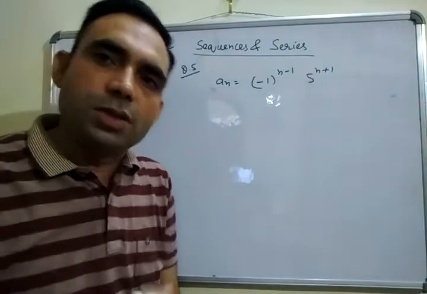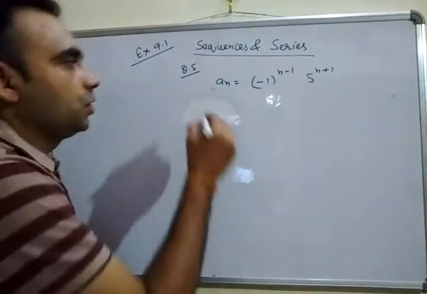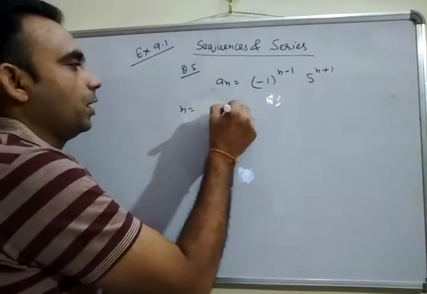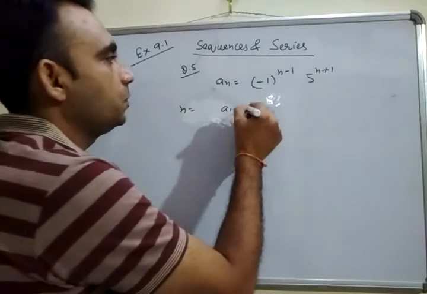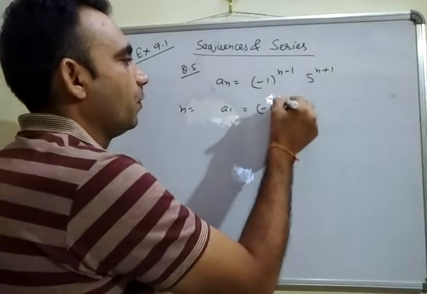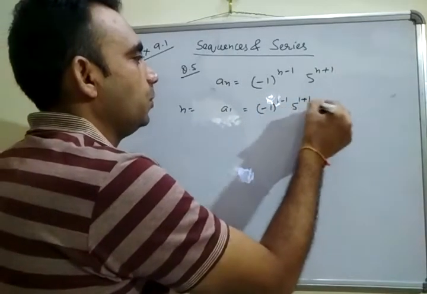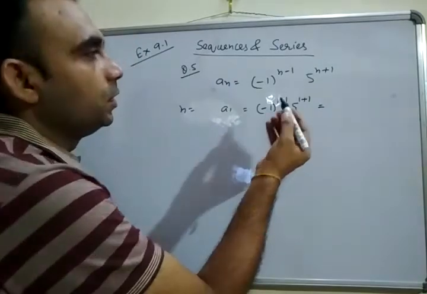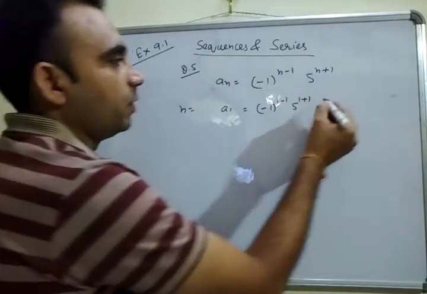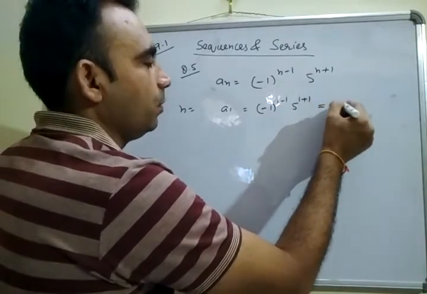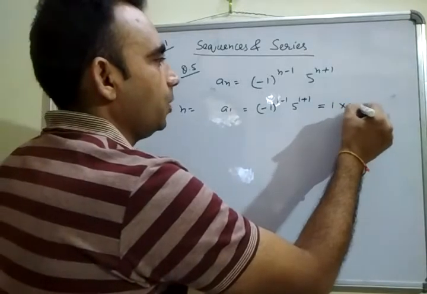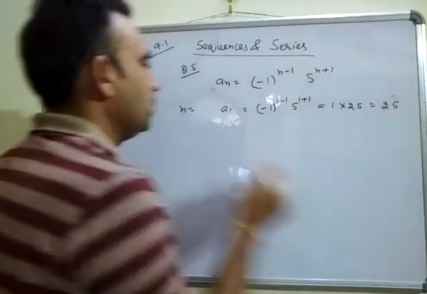Let us take n is equal to 1. Then a1 is (minus 1) to the power 1 minus 1 times 5 to the power 1 plus 1. Then we get (minus 1) to the power 0, which is 1, times 5 square, which is 25.